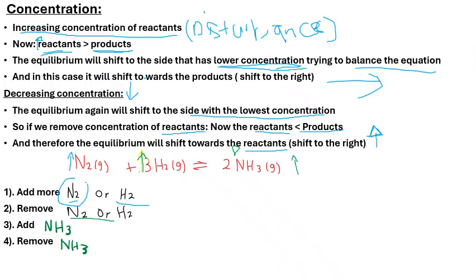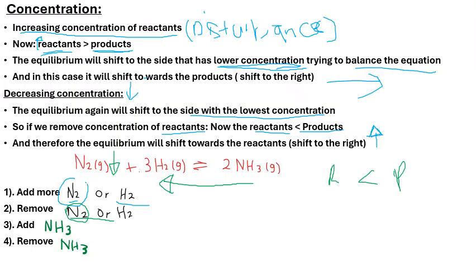Remember, we said that our equilibrium will shift to the side that has the lowest concentration, right? So if we decrease the concentration of the nitrogen gas, our equilibrium will now shift to the left, because we decreased the concentration of our reactants, so the concentration of our reactants is less than the concentration of our products.